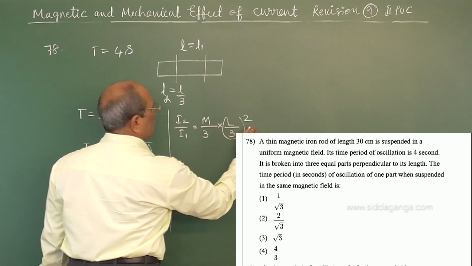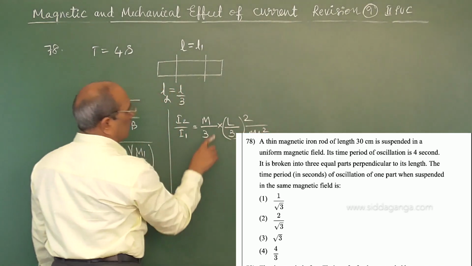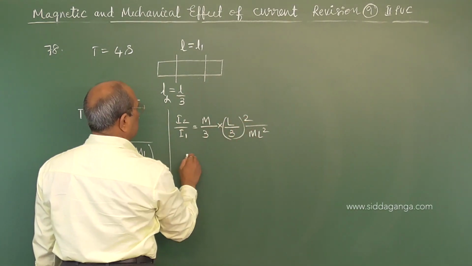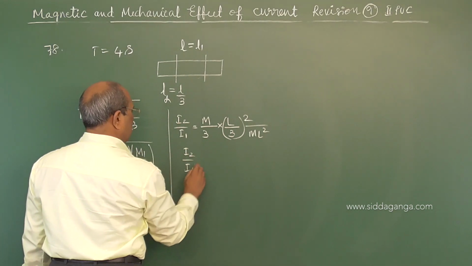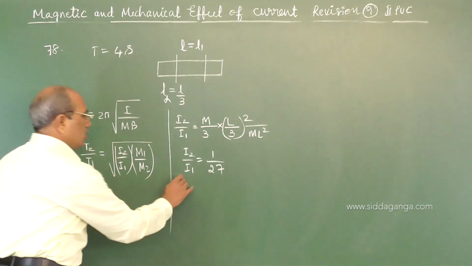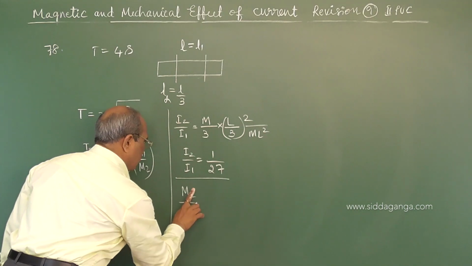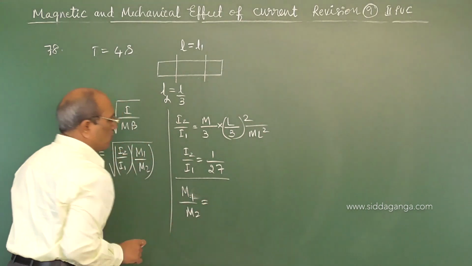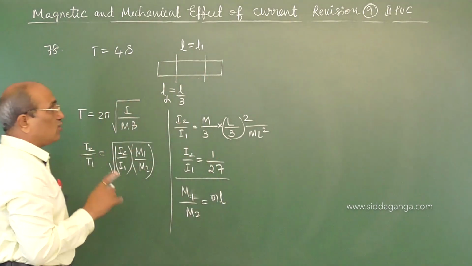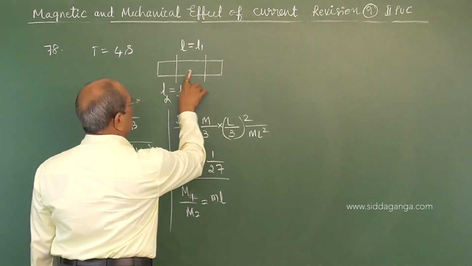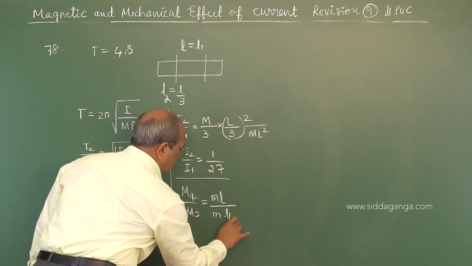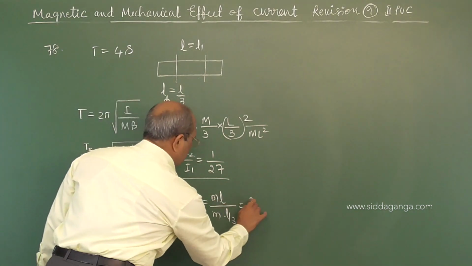And here the denominator is also ml square by 12, so ml square cancels. But here it is 9 into 3, which is 27. Therefore, I2 by I1 can be written as 1 by 27. Similarly, for M1 by M2, the magnetic moment is pole strength into length. For M1, the length is L, so M into L where M is the pole strength, not mass. But when you cut it laterally, there is no change in the pole strength, but length is reduced, therefore L by 3. So M1 by M2 becomes 3.